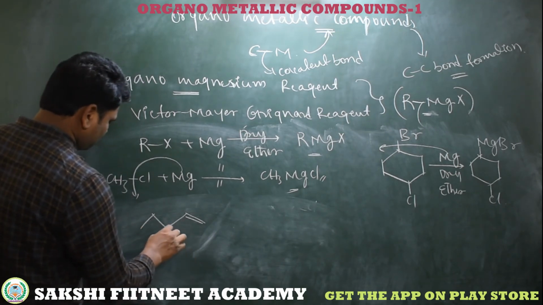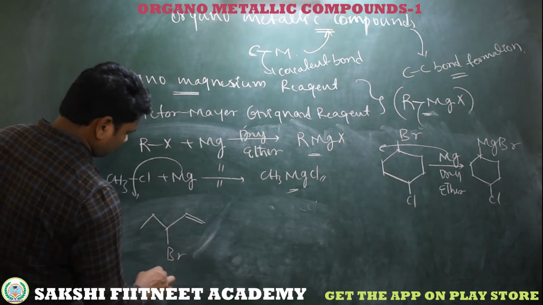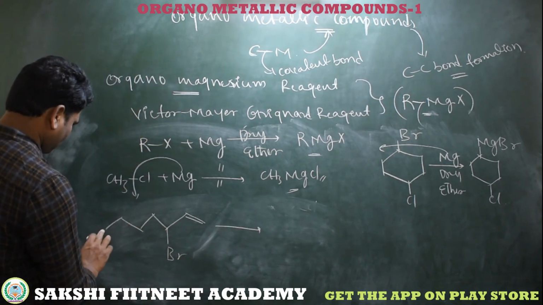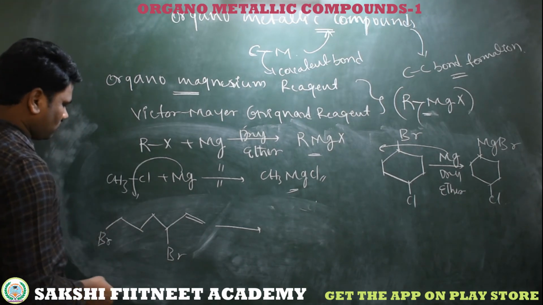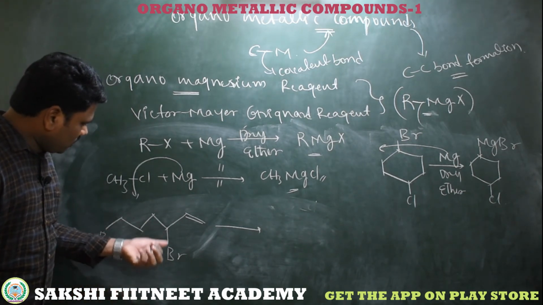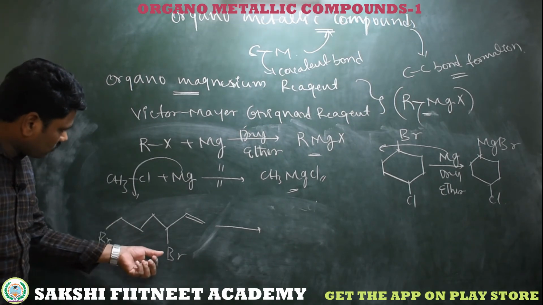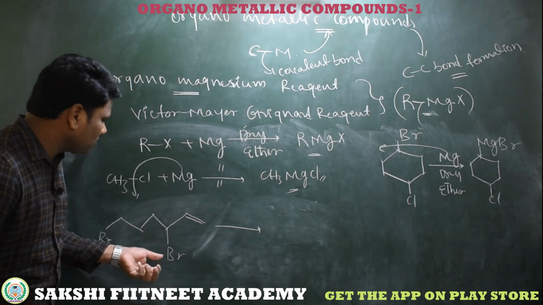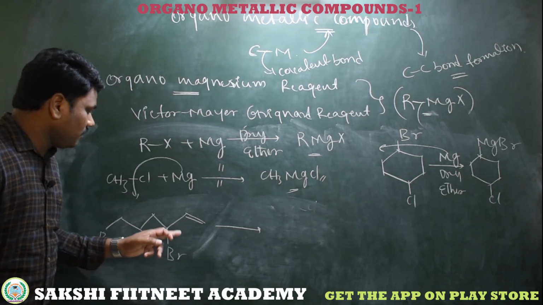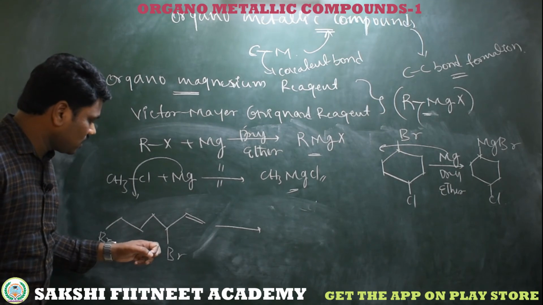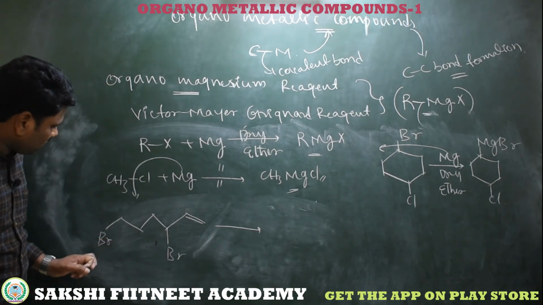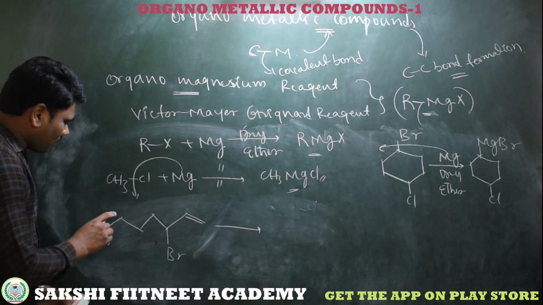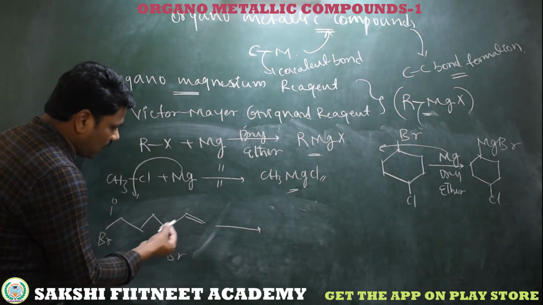Now see here, we have a bromine here and as well here. This is bonded to an sp3 carbon which is bonded to an sp2 carbon. So simple, it's allyl, not vinyl. Vinyl means directly bonded to the double bond. So this is an allyl halide. What about this bromine? This bromine is bonded to a primary carbon. So this is a primary halide, and this is an allyl halide.